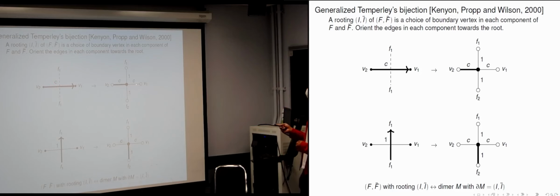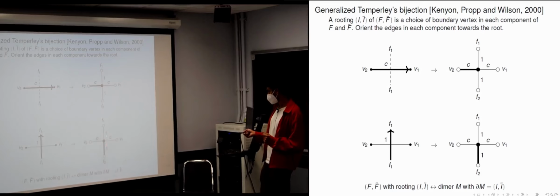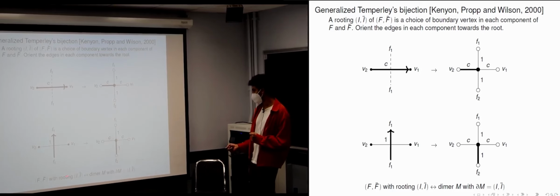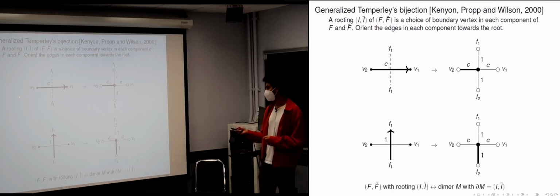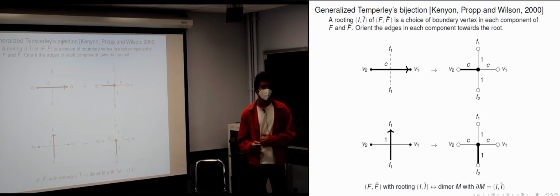And the way we associated weights to the dimer model, if you use the edge going this way or you use the edge going this way, you get a contribution of C. And the reason we chose one here is because you have ones here. Okay, so this bijection is also weight preserving. The weight of the grove and dual grove that you start out with is going to be the same as the weight of the dimer that you construct.